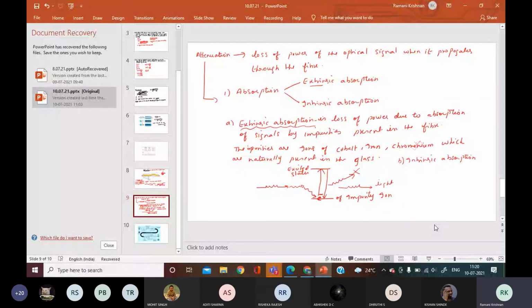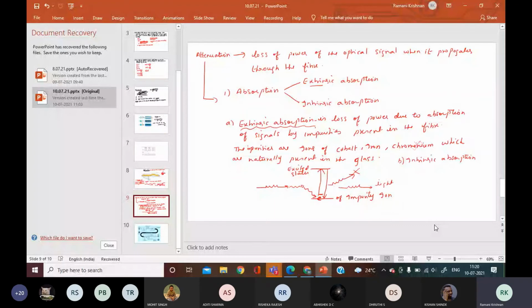Okay. Now the second factor for attenuation. Can you guess how the signal may lose? Students, what is the other reason that can happen for the optical signals to lose energy? It is scattering.